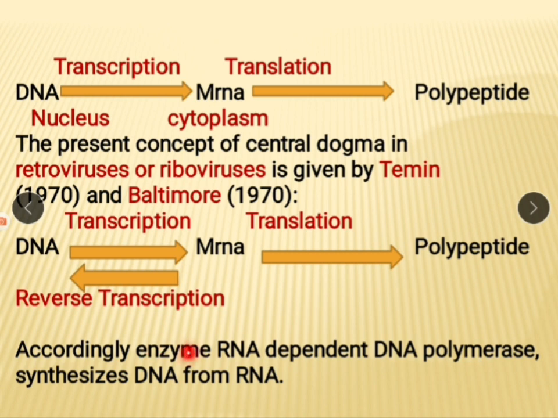Accordingly, the enzyme RNA dependent DNA polymerase synthesizes DNA from RNA. Here, for this process, which enzyme is required? RNA dependent DNA polymerase. And for transcription, RNA polymerase is required.